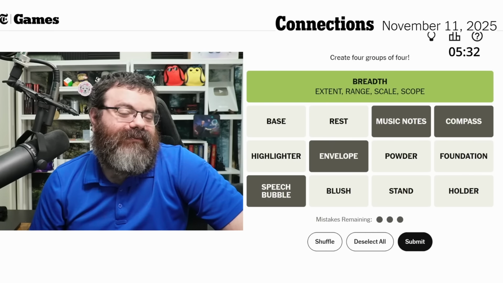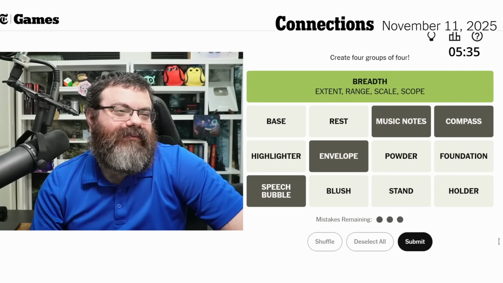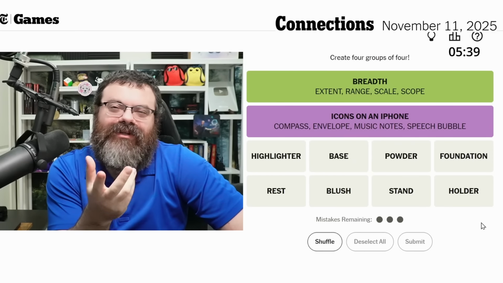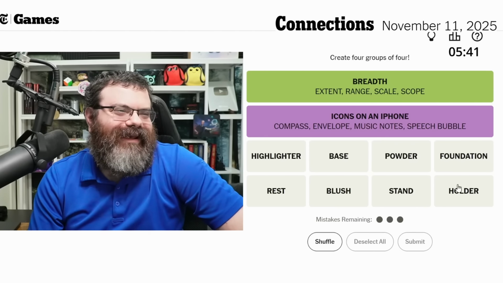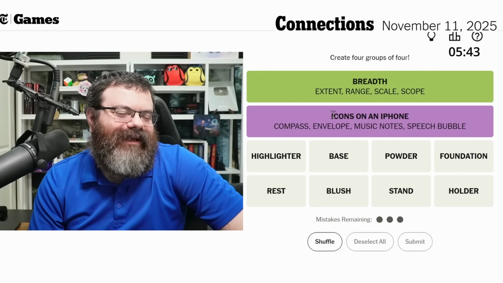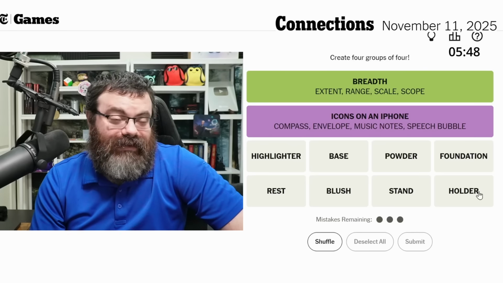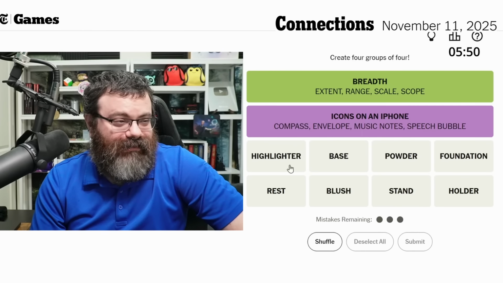Should I try it? I think I'm going to try it. Yeah. Icons on an iPhone. See, that's what I was talking about. It's just imagery you might encounter somewhere. Hopefully I explained that well. Icons on an iPhone makes sense. I don't have an iPhone, but I still figured it out.